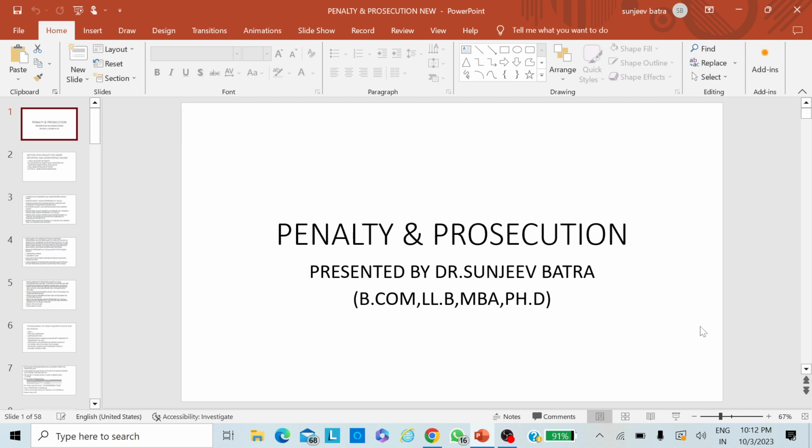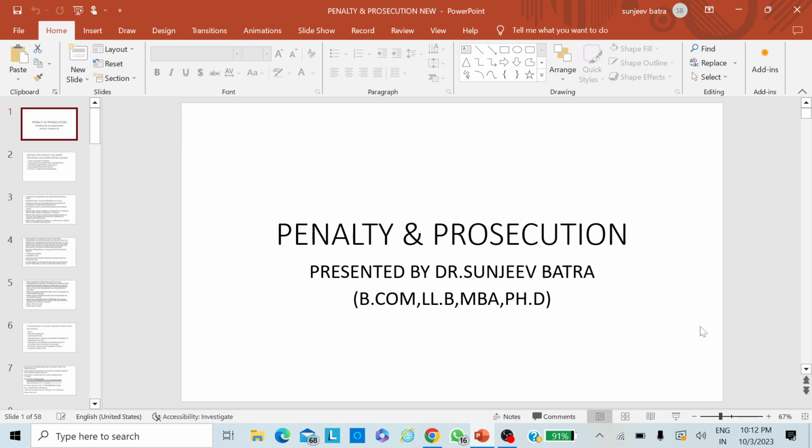I also told you that from the assessment year 2017-18 there was a sea change in the penalty provisions, and new sections were inserted by the Finance Act. The government at that time took into account the cases where the penalty under section 271(1)(c) was deleted, and other factors also.